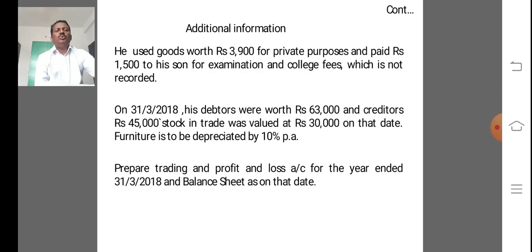On 31/3/2018, his debtors were worth rupees 63,000 and creditors rupees 45,000.